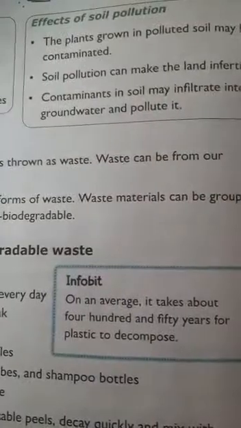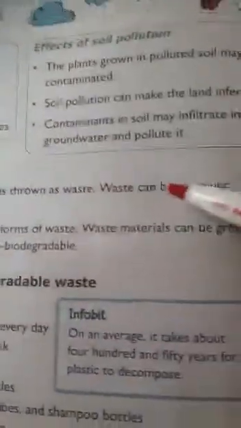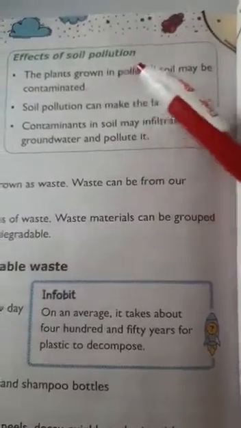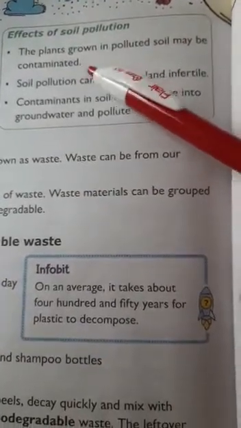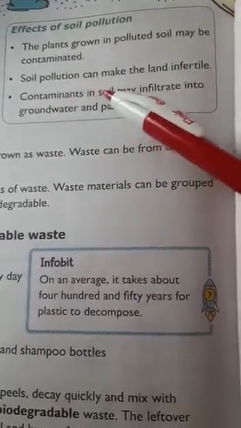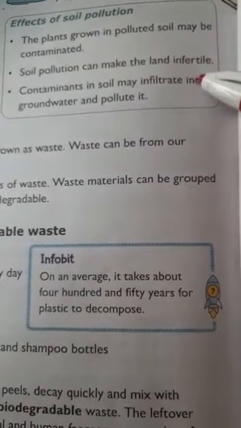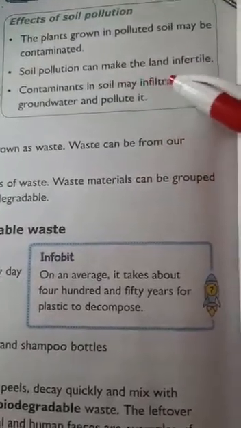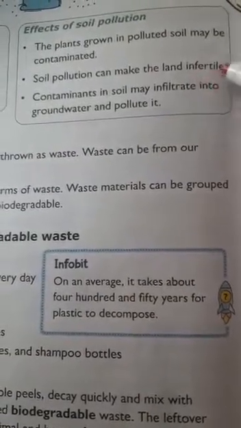So what are the effects of soil pollution? Let's see. Because of these chemicals, these pesticides, insecticides and waste water in sewage, dirty water, the plants grown in polluted soil may be contaminated. So in that land, whichever plants grow will be contaminated. It will be harmful for us. Soil pollution can make the land infertile. Here the word infertile means the land is not good for growing crops. Soil pollution can make the land infertile, meaning plants cannot grow healthy on this land.